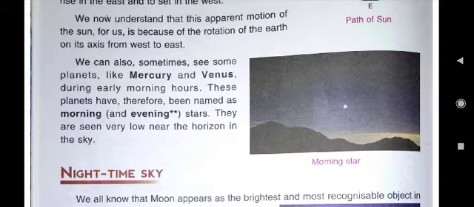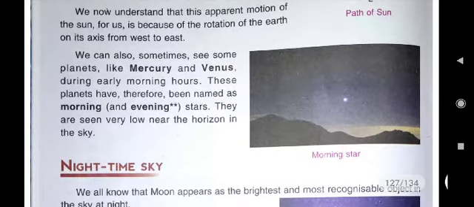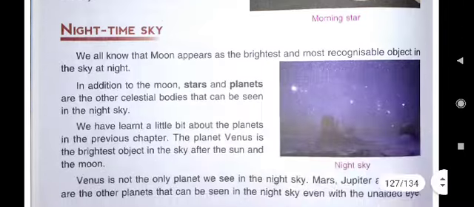Where are they seen? Here you see the answer: they are seen very low near the horizon in the sky. What can you write, children? Venus or Mercury. Here in the question only Venus is asked about. So you will write: Venus is seen very low near the horizon in the sky.